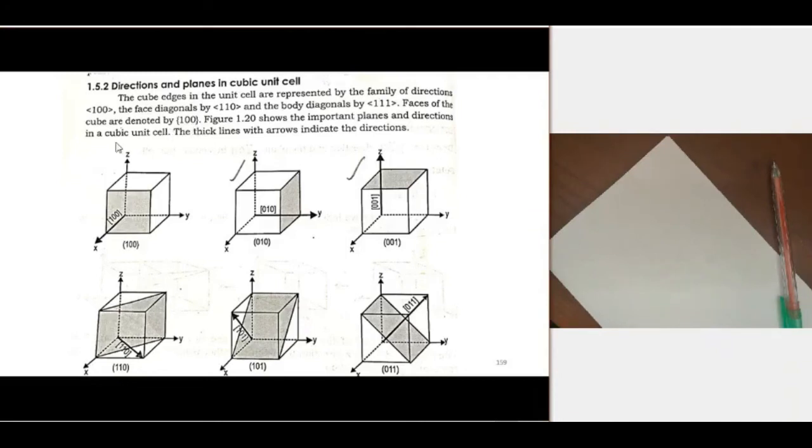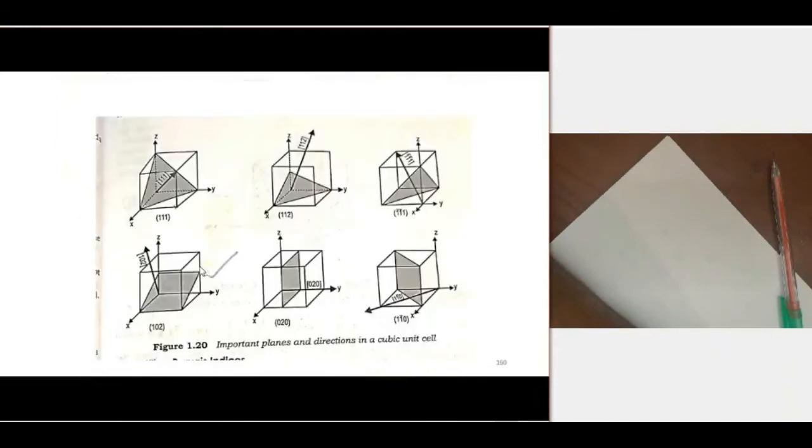And to represent the diagonals, for this we use 110, 101, 011. So such a family of 110, that means curly bracket 110, can be used to indicate the different diagonals of the unit cell.